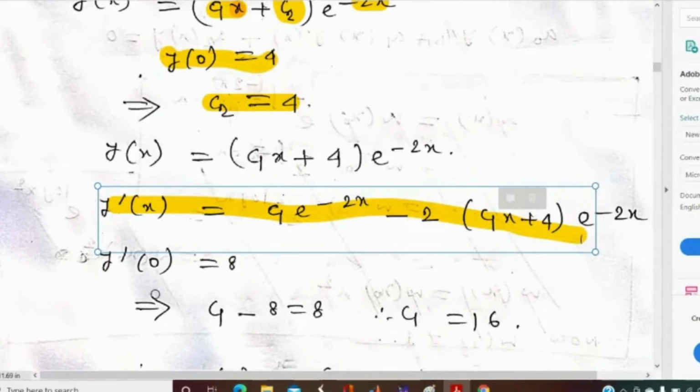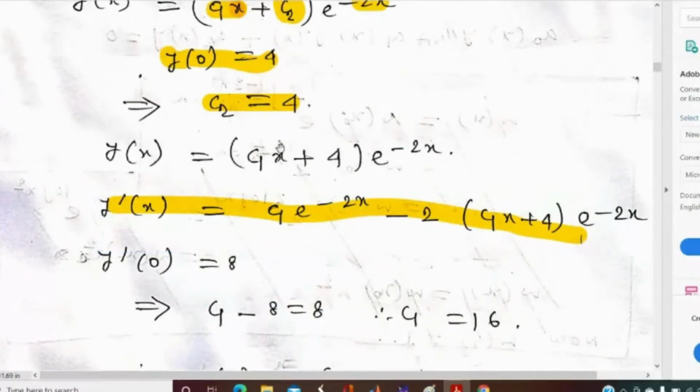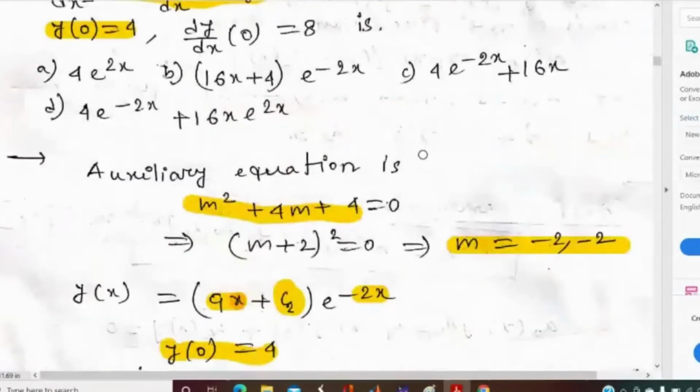So c1 equal to 8 plus 8, so c1 becomes 16. So the solution becomes (16x plus 4) into e to the power minus 2x. In which option is it given? It is given in option 16x plus 4.